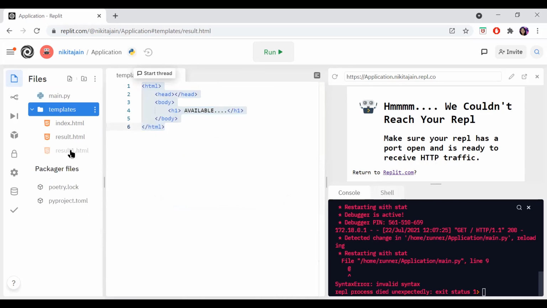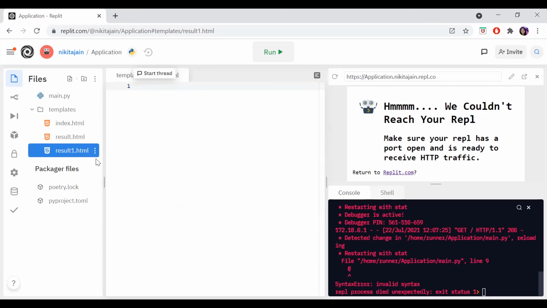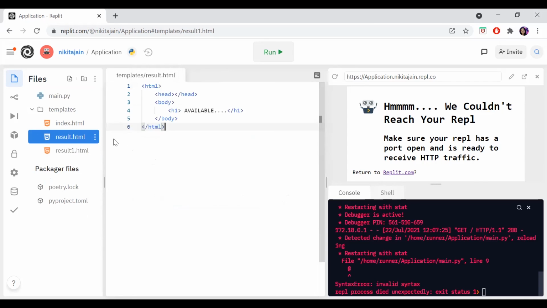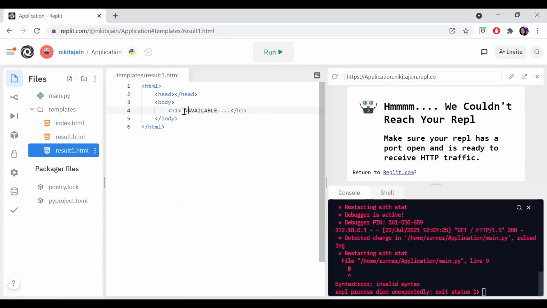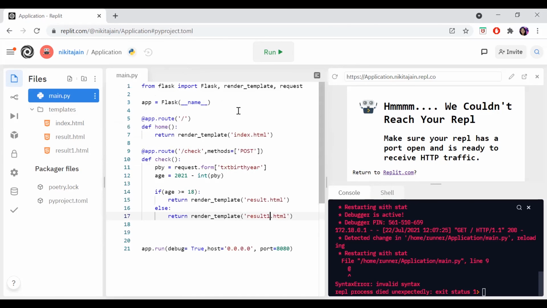Result1.html, and display over here. So it will save time. Here I will add not available. Got it? The code is ready.